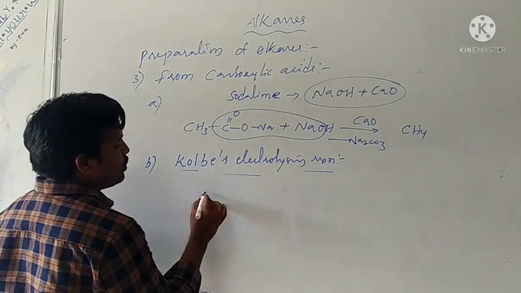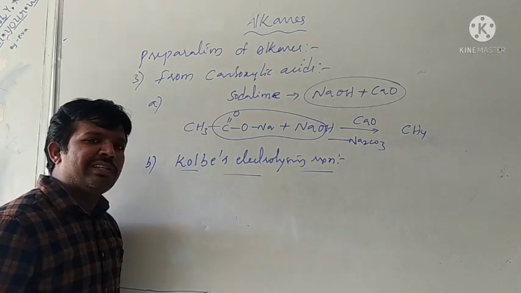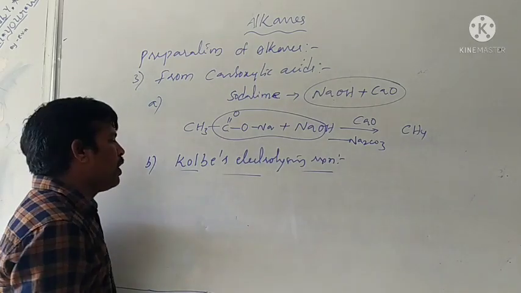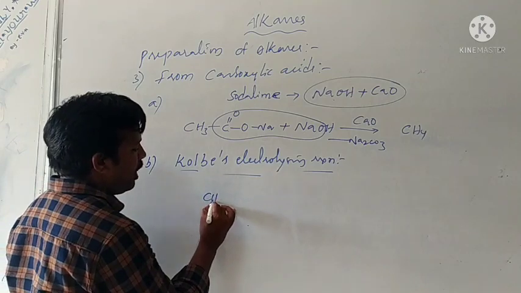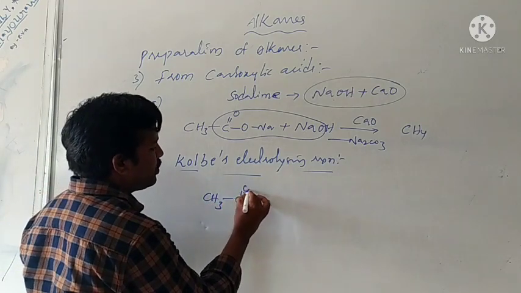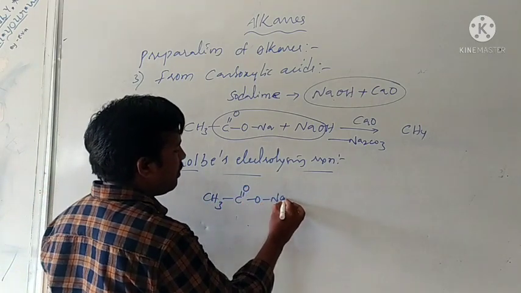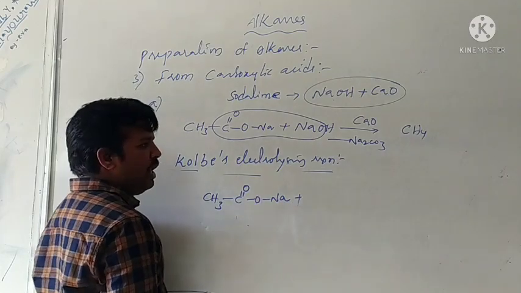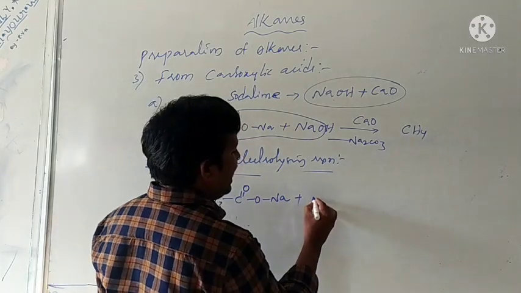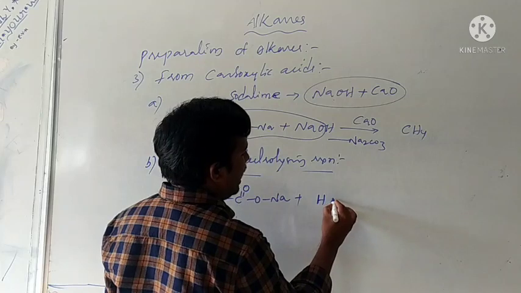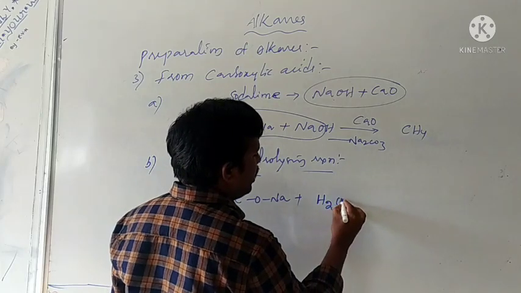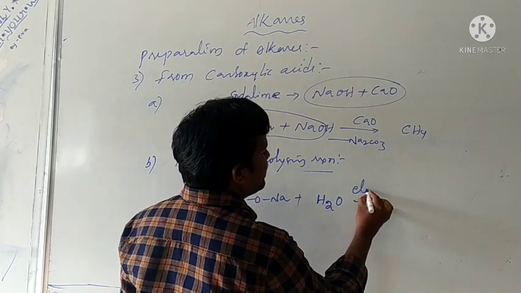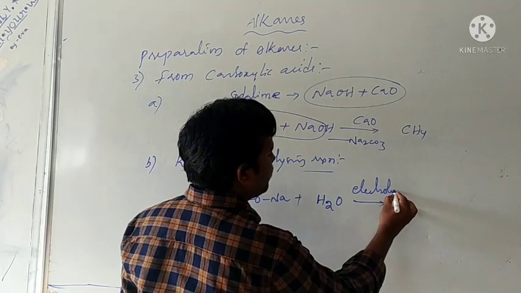When sodium salt of carboxylic acid or potassium salt of carboxylic acid is used, two molecules are involved in this reaction. The sodium salt of carboxylic acid reacts with water, H2O, in presence of electrolysis.